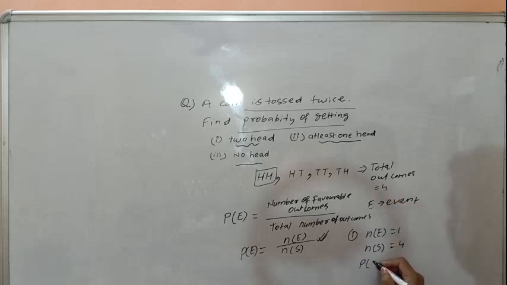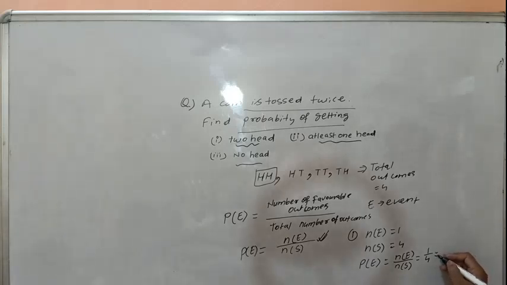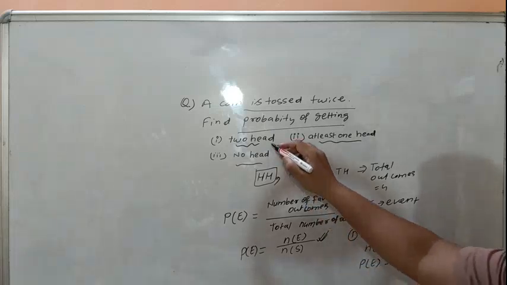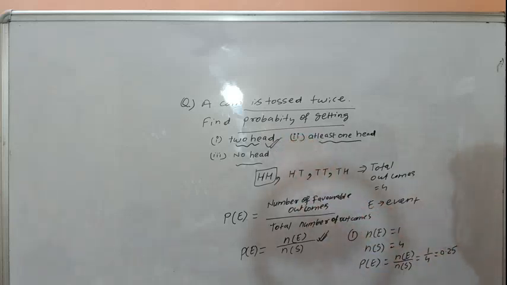Then what is the required probability? n(E) divided by n(S), that is 1 by 4 is the required result. This can be converted in decimal as 0.25, the required probability of two heads.